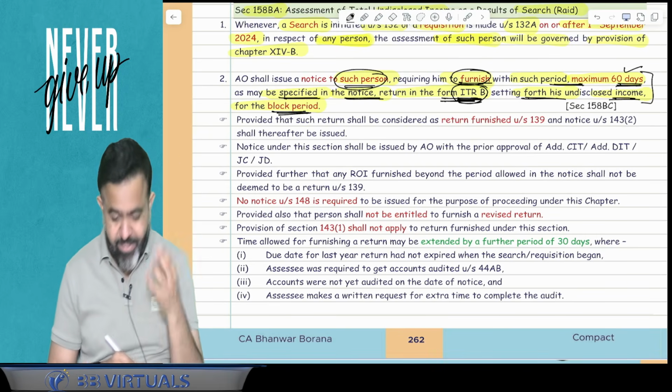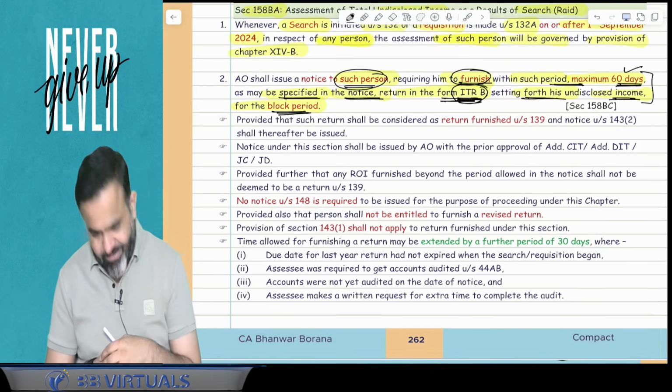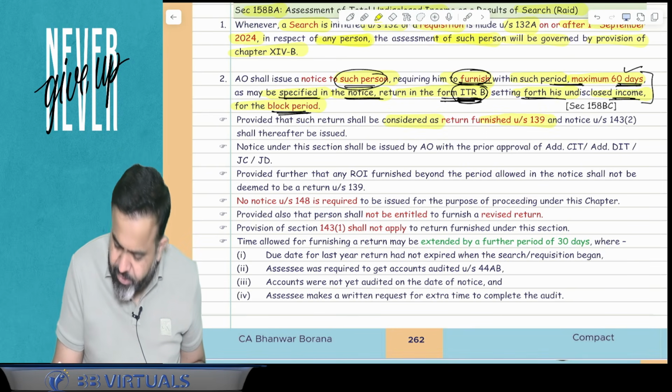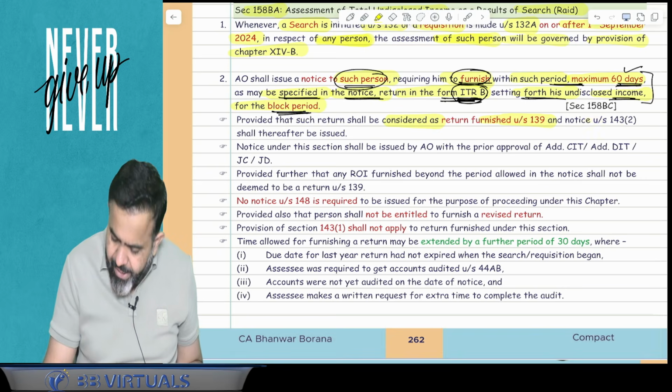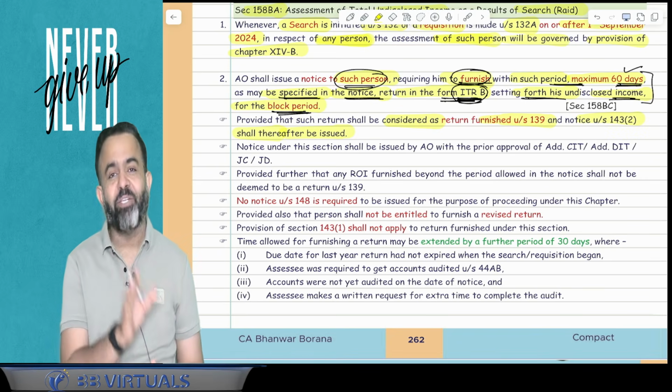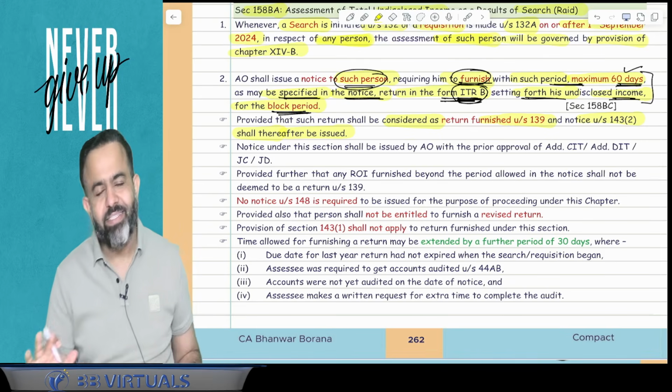Now next part, what will happen? Next point, very interesting. Provided that such return shall be considered as return furnished under section 139 and notice under section 142 shall thereafter be issued. So there is one standard practice they will follow here.